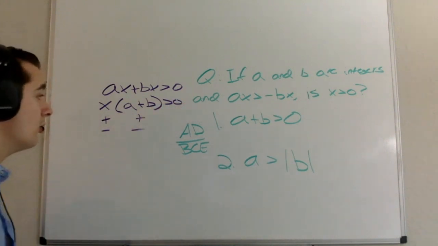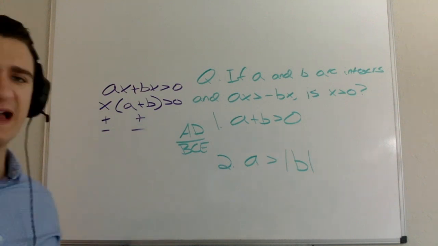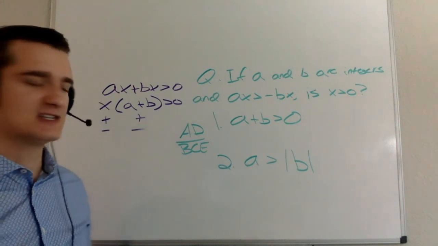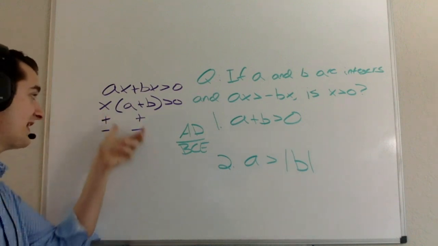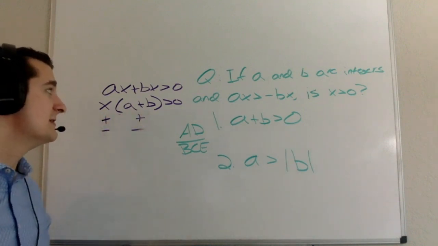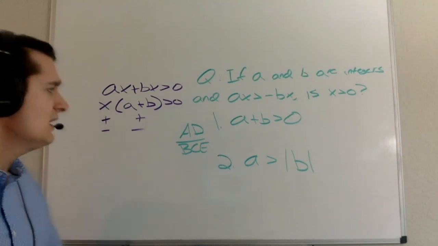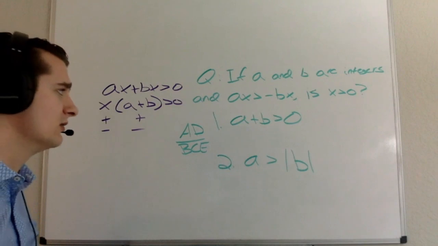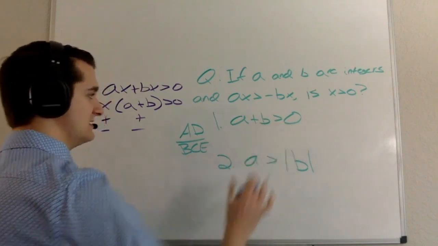Okay, so the reason that's helpful is that all of a sudden I have two paths to the solution, right? If I can figure out the sign of x, that's helpful. If I can figure out the sign of a plus b, that's also helpful. So with statement 1 here, statement 1 tells me that a plus b is greater than 0.